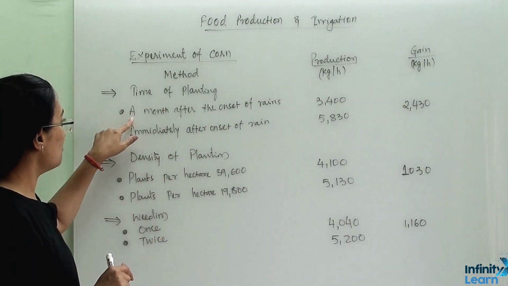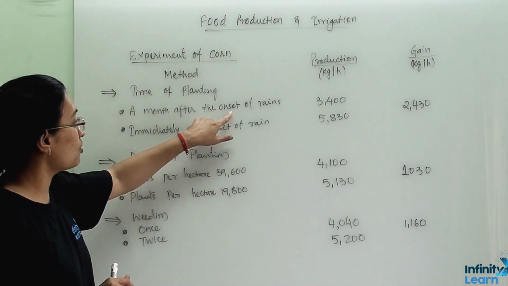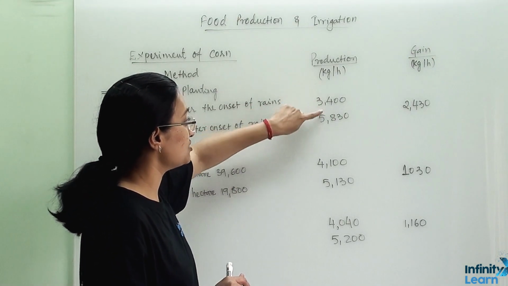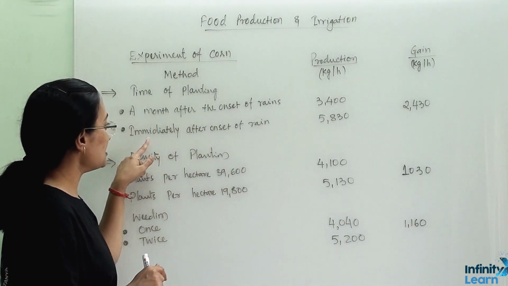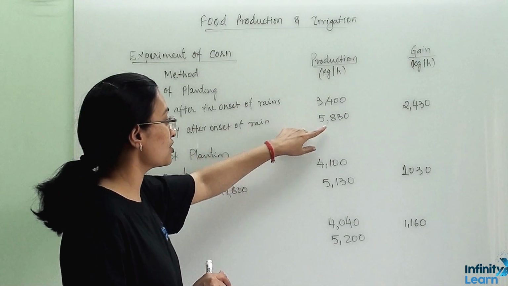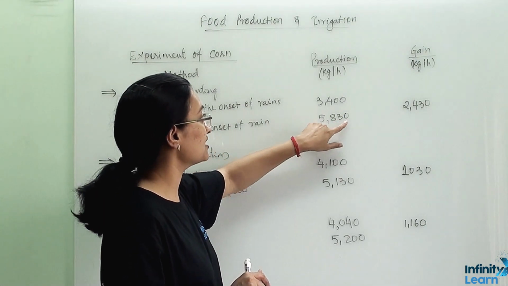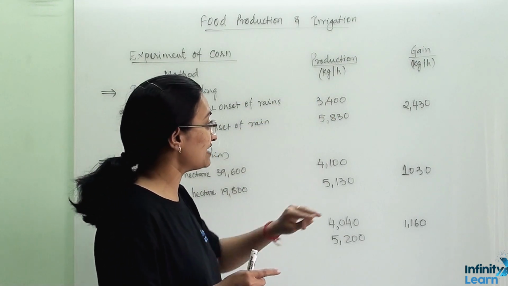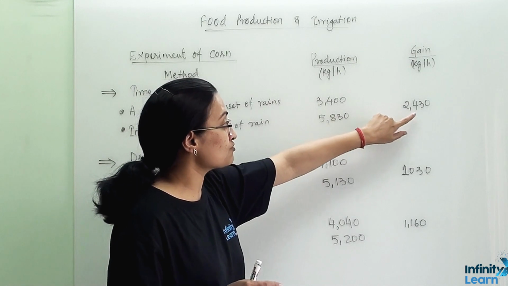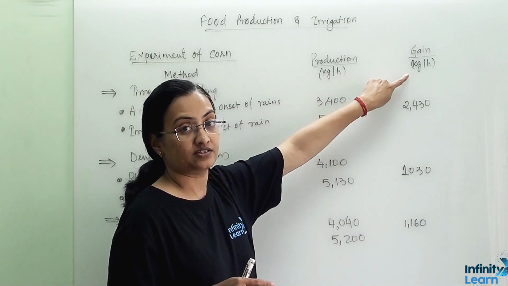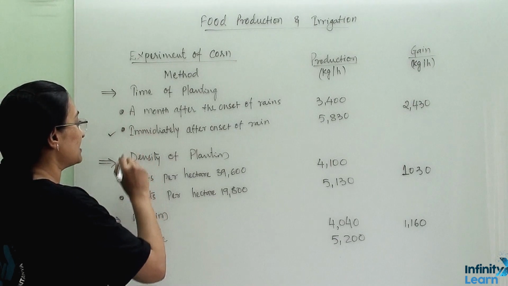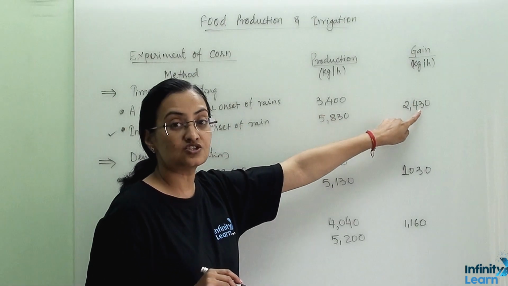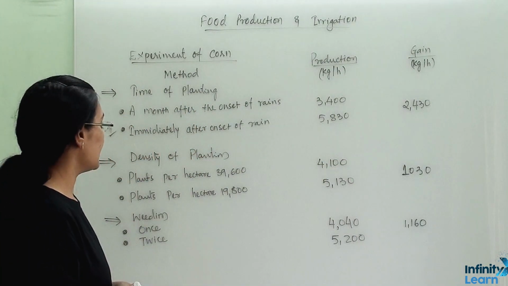Now first, a month after the onset of rain, we gained 3400 kg per hectare of corn. But immediately after onset of rain, the production was 5830 kg per hectare. So if this difference is there, then our loss was 2430 kg per hectare. So the preferred method was this, but if we choose the other method, then we will lose this much grain.